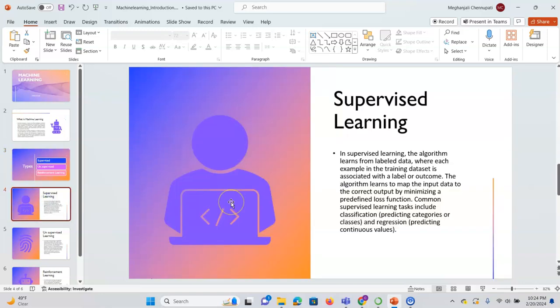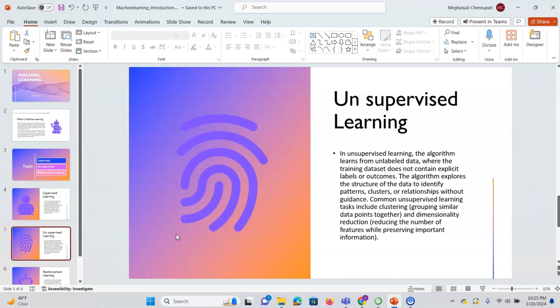So the first thing is supervised learning. Supervised learning means we are providing the machine data which consists of both input as well as output. And whenever we give a new question, the machine will give the output. So that is what supervised learning means. Always remember, supervised learning consists of both input and output variables. There are two types in supervised learning: one is classification and the other is regression. We will discuss more in the next video.